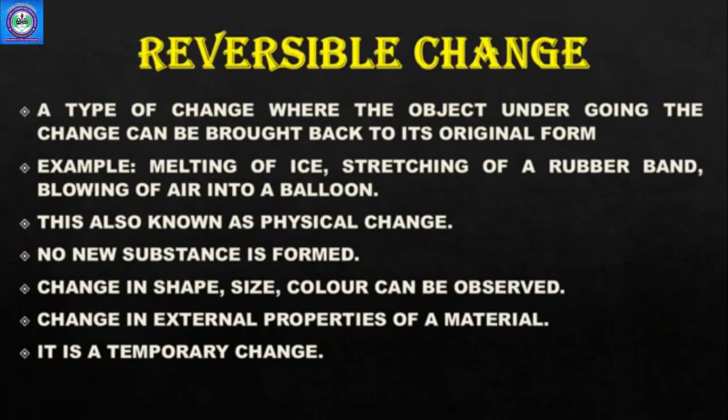It is actually a change in the external properties of a material. That means external properties like color, size, shape are properties of a material which can be seen easily. So this only changes, and that is why it can be reversed again. And it is a temporary change. Temporary change means fixed नहीं है, इसे दोबारा से हम change कर सकते हैं. So this is the property of reversible change.